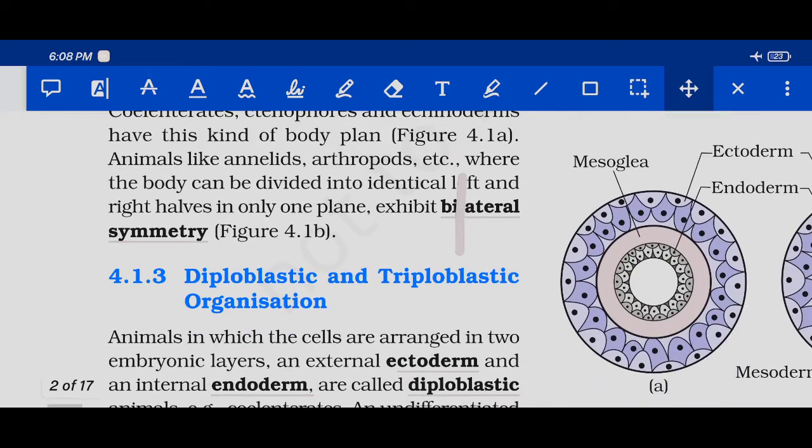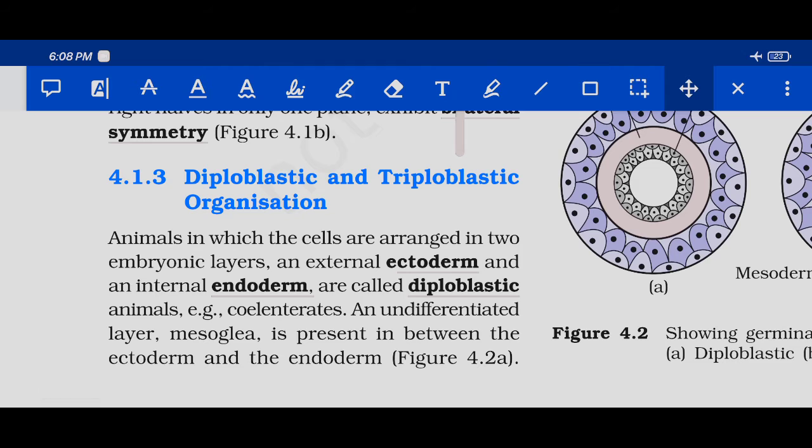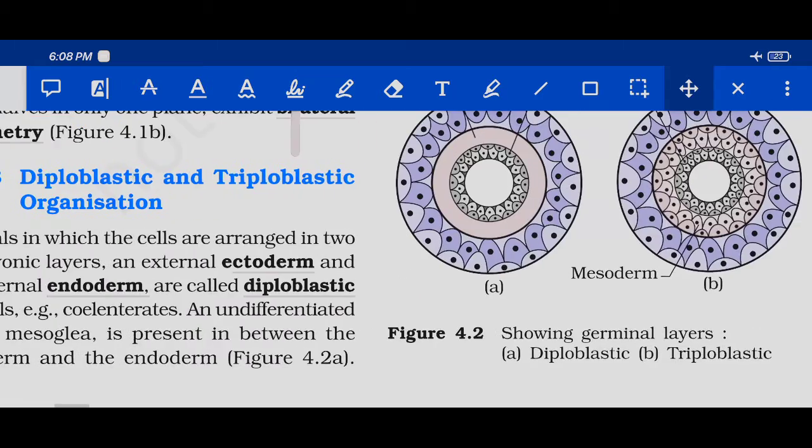Okay, coming to the next topic, diploblastic and triploblastic organisms. Animals in which the cells are arranged in two embryonic layers, the external one called ectoderm and the internal one called endoderm, are called diploblastic. Example, coelenterates. An undifferentiated layer, mesoglea, is present between the ectoderm and endoderm.